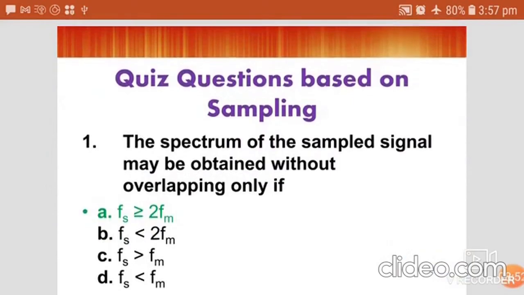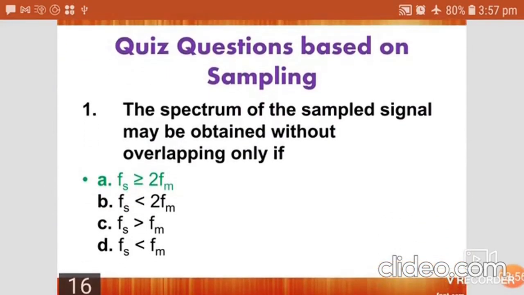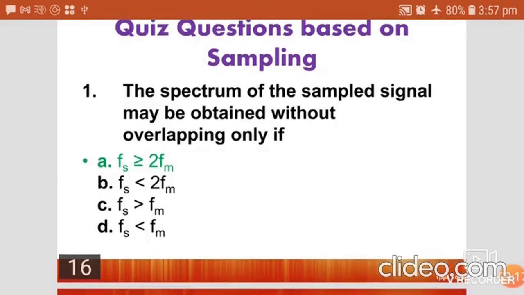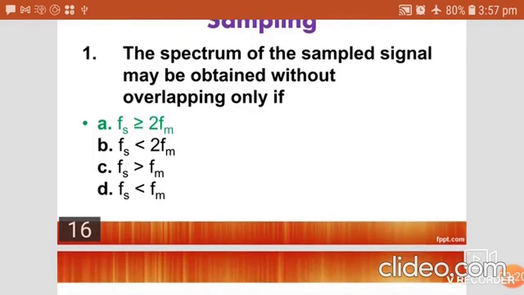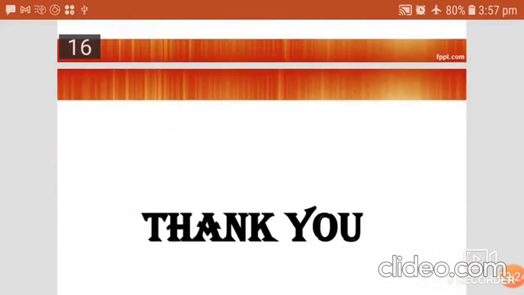This is a quiz question based on the topic we discussed: the spectrum of a sampled signal may be obtained without overlapping only if the condition satisfied is among these four. As we discussed, Fs is always greater than or equal to 2Fm. If this condition is satisfied, then only the sampled signal may be obtained without overlapping. So this is the condition for sampling.